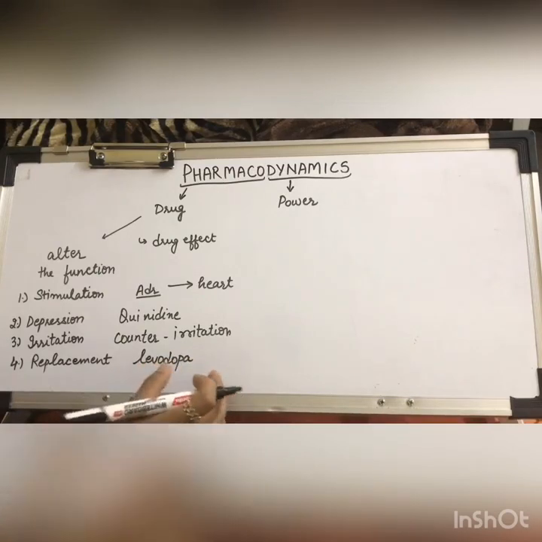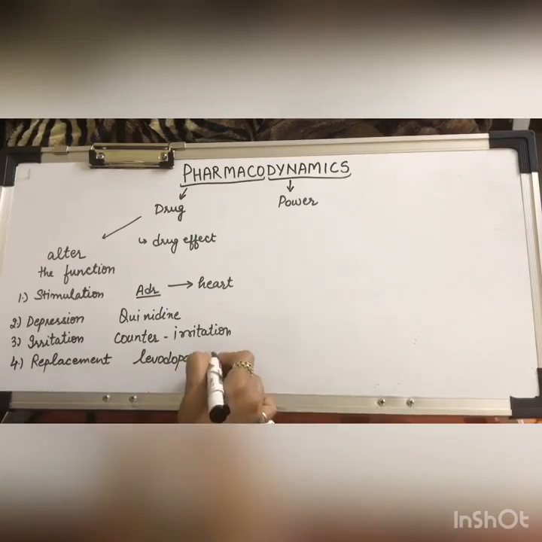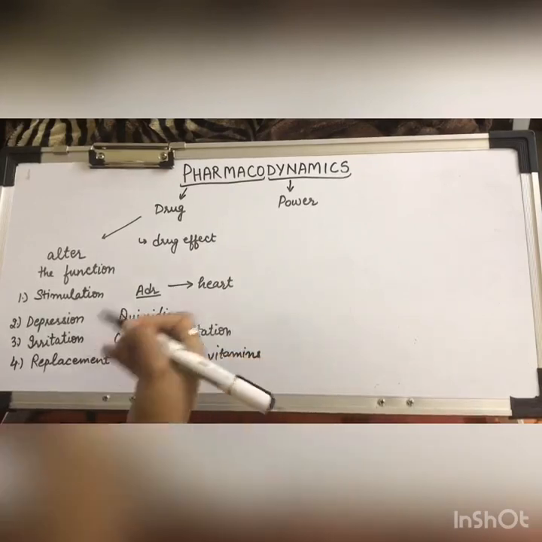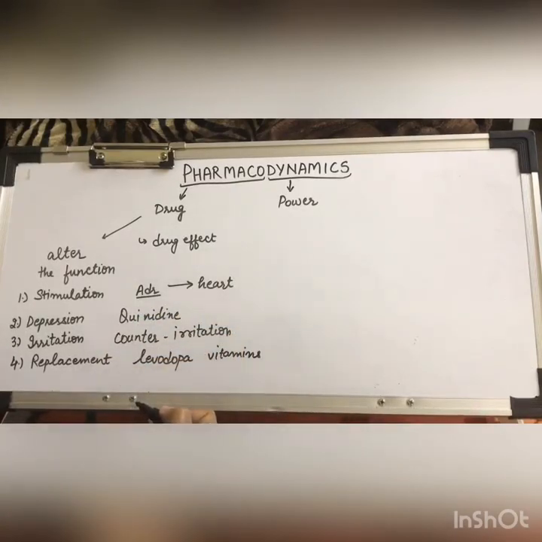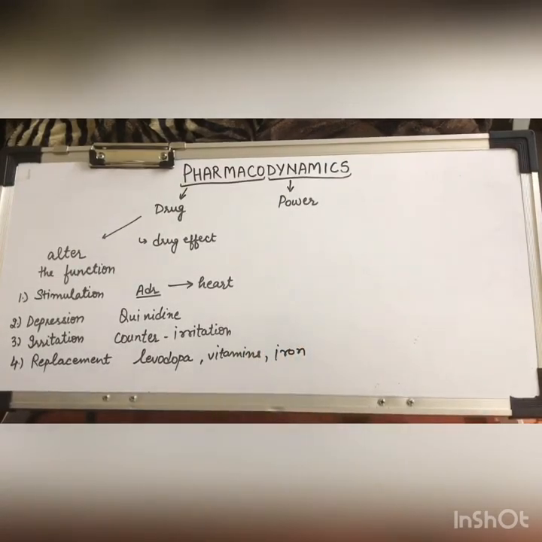So in case of Parkinsonism, levodopa is administered exogenously. Or vitamins. Vitamins are exogenously administered in case of deficiency. Or iron. Iron is administered in case of iron deficiency anemia.